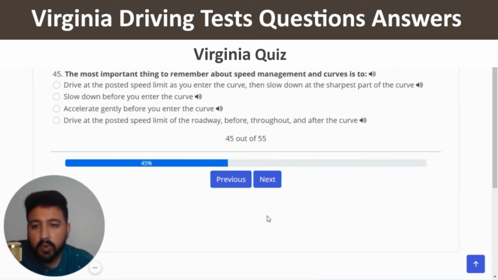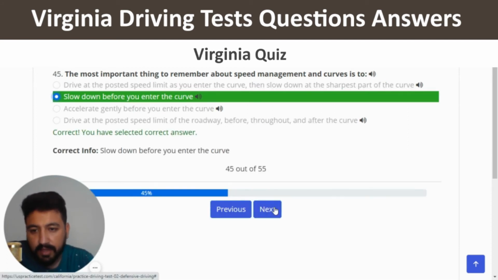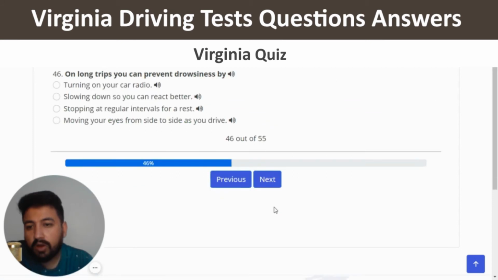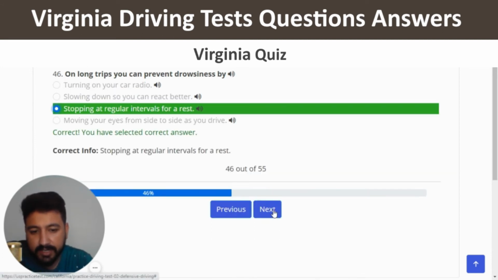And next. The most important thing to remember about speed management and curves is to slow down before you enter the curve, which is the second option. Yeah, I selected the right one and next. On long trips, you can prevent drowsiness by stopping at regular intervals for a rest, which is the third one. This is the correct one and next.